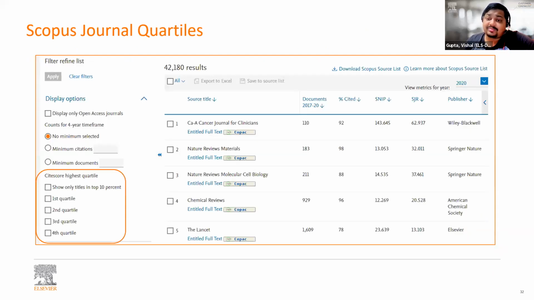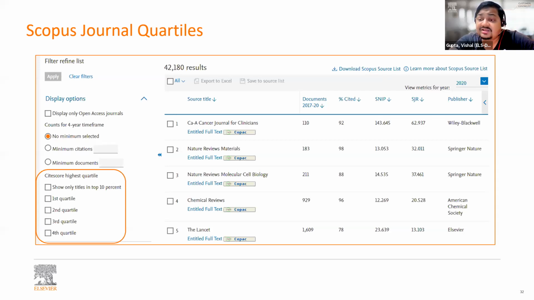So journals on Scopus are actually divided into quartiles. By quartile, I mean first quartile stands for top 25% journals. So it's based on their performance. They are categorized into different quartiles. Top 25% performing journals are in Q1, then followed by Q2, which has 25 to 50%, followed by third quartile, 50 to 75, and then fourth quartile, which is the bottommost category of journals.